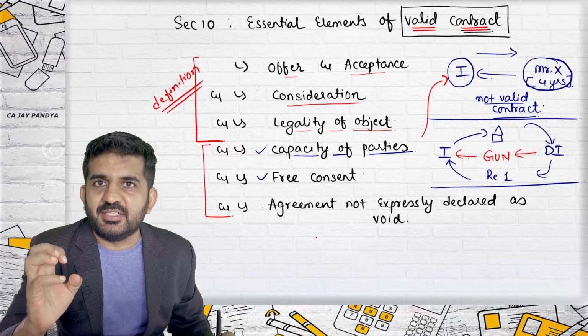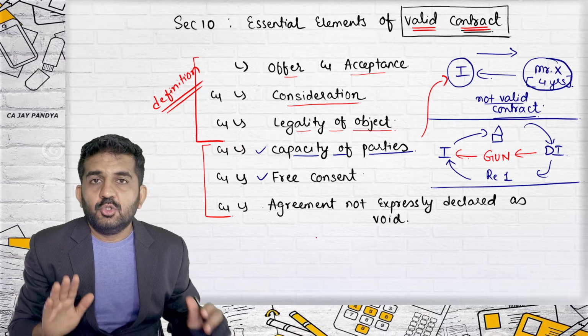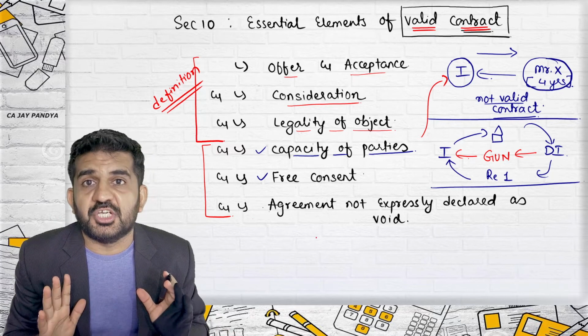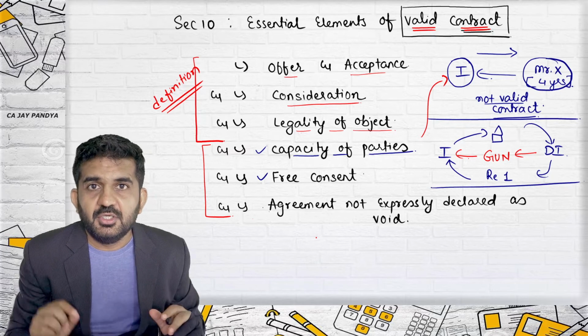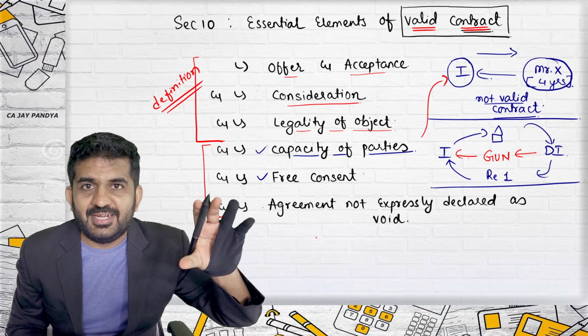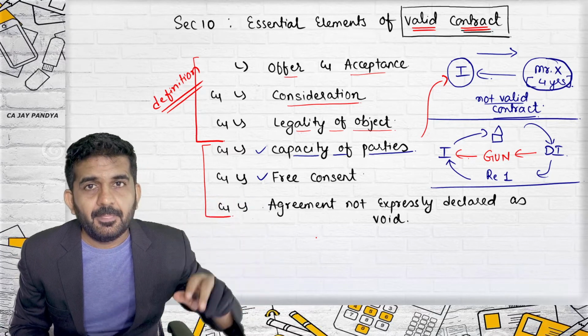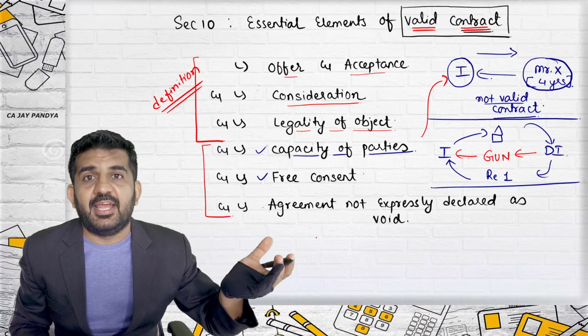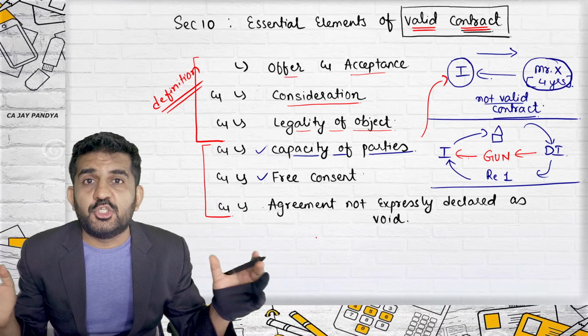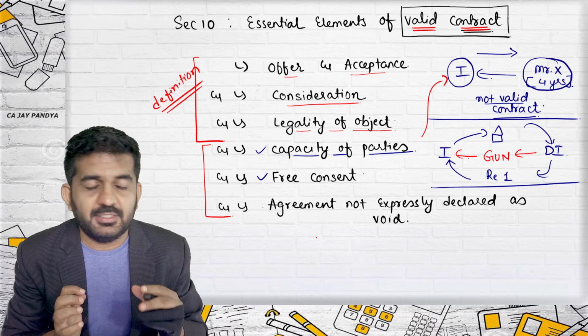What is free consent? In Hindi it means both parties' will should be there, and there should be no pressure. Free consent. Consent is marzi. Free consent means it should be free. It should not be pressurized.